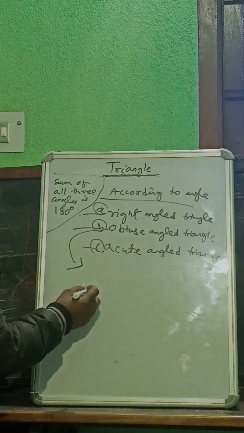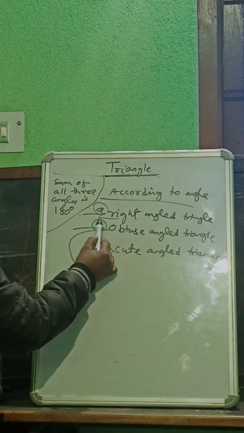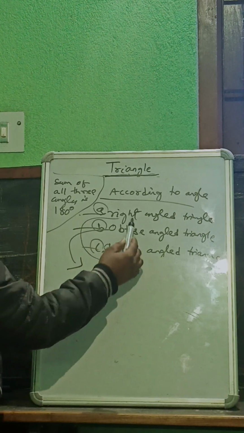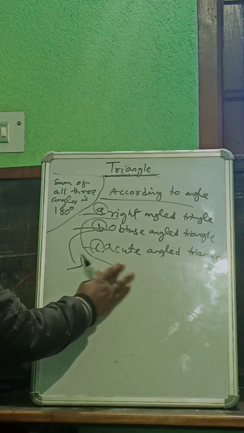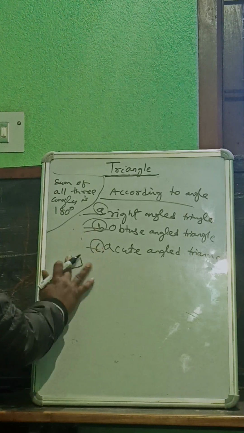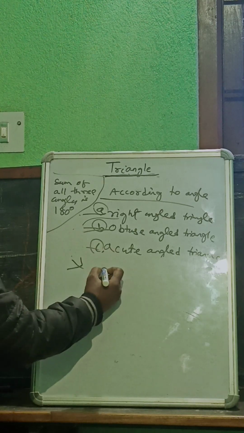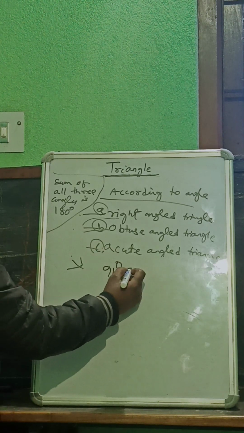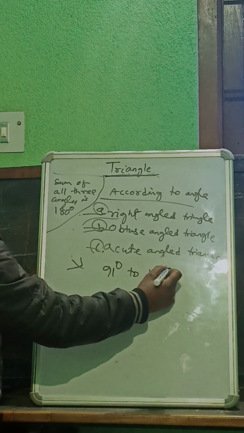See, what is obtuse angle? I already said that right angle is right angle. And now we are going to know obtuse angle. Obtuse angle means from 91 degree to 179 degree.